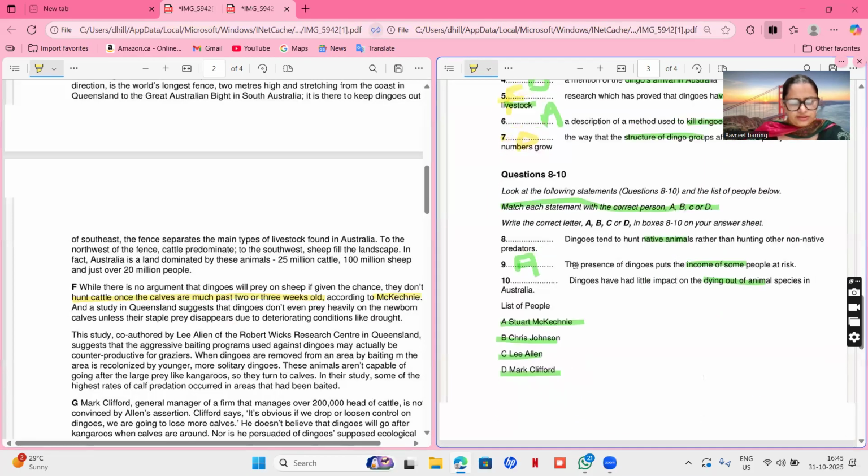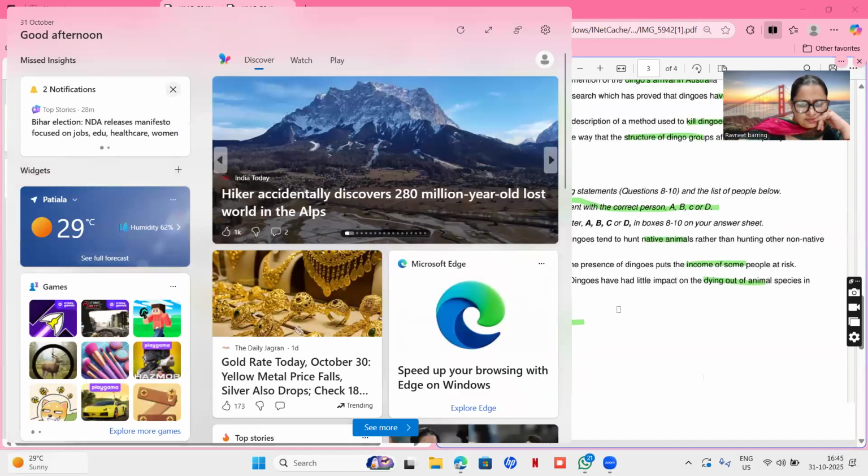Right. So now we are only left with 8th and 10th. Let's see. McKinney. So what is McKinney saying? So we are only left with these two.